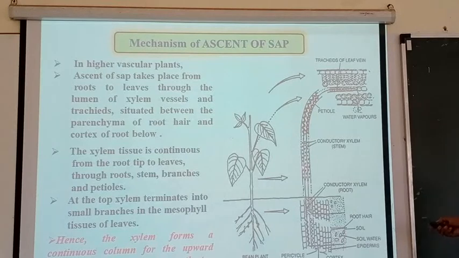Then finally it is conducted up to the stem region. Again in the stem there is xylem. This xylem transports the water from the stem into the petiole and the leaves. In the leaves there are a number of veins. Number of veins means number of pipelines of the xylem.